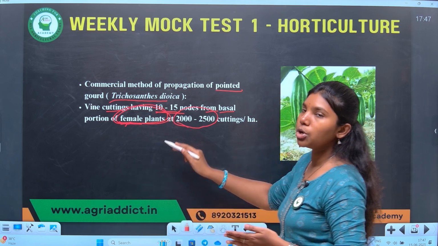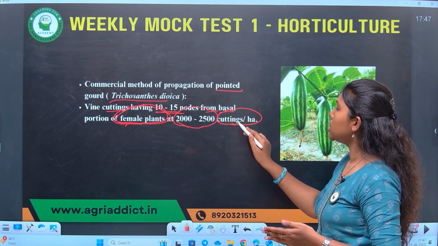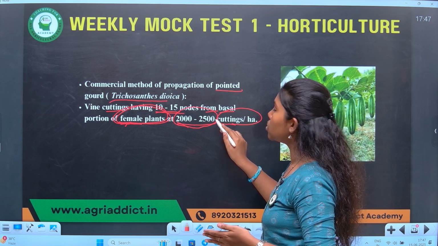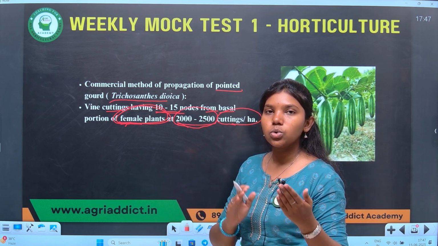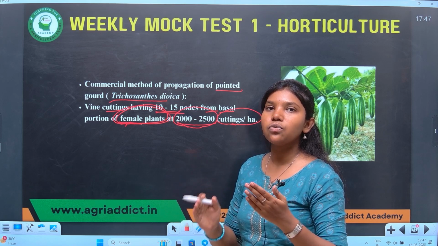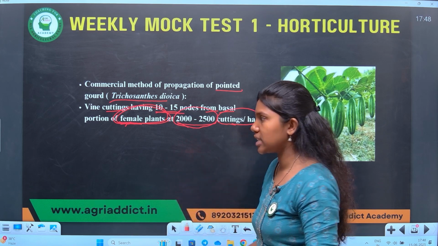Another important point to be noted here is the number of cuttings required per hectare. It is 2000 to 2500. That is, to plant 1 hectare, we require 2000 to 2500 cuttings of female pointed gourd plant. That is the important point here. We'll go to the next question.